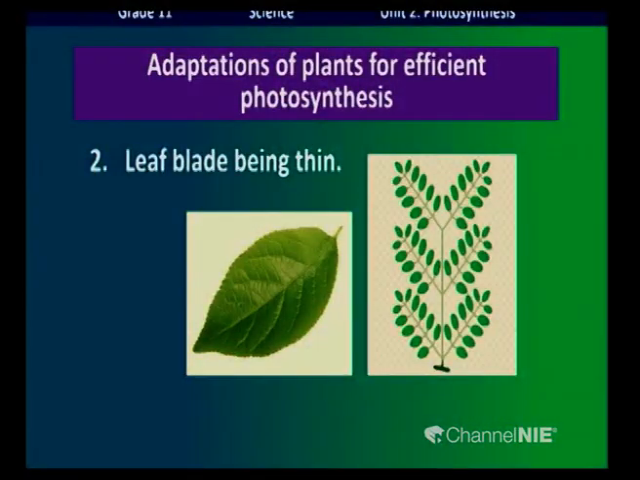The leaf blade is thin. Compare it with other parts of the plant; the leaf is very thin. For what purpose? Yes, it is an adaptation for efficient photosynthesis.